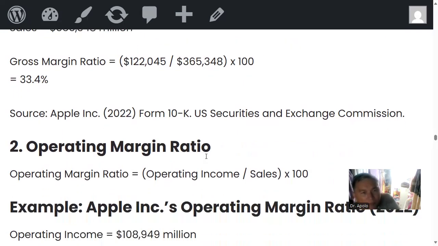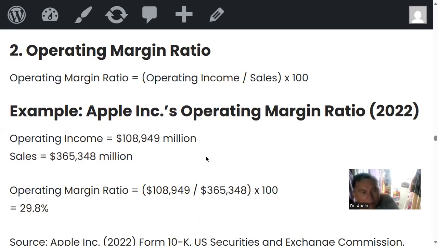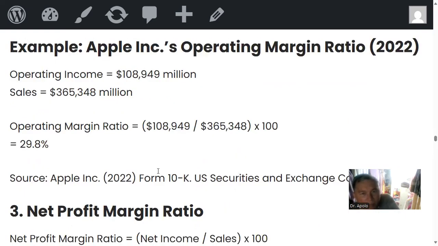So that's a report. Now let's have the operating margin ratio. What is this ratio? It is a measure of operating income with the sales. Example, operating income is 108, and the sales is 365. So the operating income margin ratio, using the formula, is 29.8. So this is healthy. Okay? So Apple is very good.